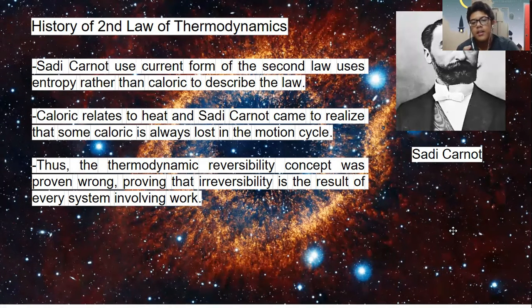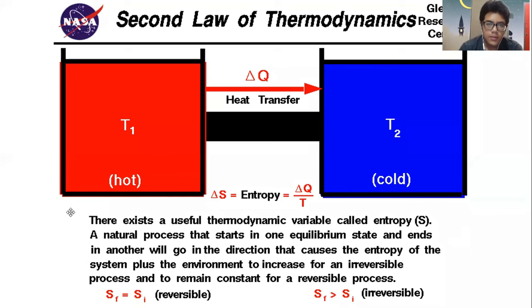So this is the equation for the second law of thermodynamics, that is delta S, the entropy, is equal to delta Q, the change in heat flow, over the temperature. There exists a useful thermodynamic variable called entropy. A natural process that starts in one equilibrium state and ends in another will go in the direction that causes the entropy of the system plus the environment to increase for an irreversible process and to remain constant for a reversible process.